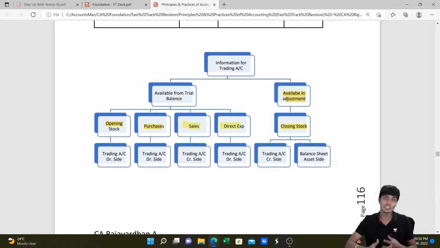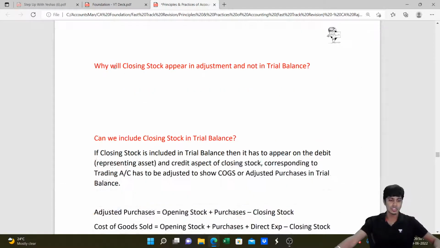We compute closing stock outside the books of accounts. We compute it, we bring it into books of accounts. This needs to be entered into the double entry system, meaning we'll write it in the trading account credit side as well as in the balance sheet asset side. You would have to do both. So that is the reason it will be available in adjustment. See, it will be written in trading account credit side as well as balance sheet asset side. Why is closing stock appearing in adjustments? I just answered that to you.